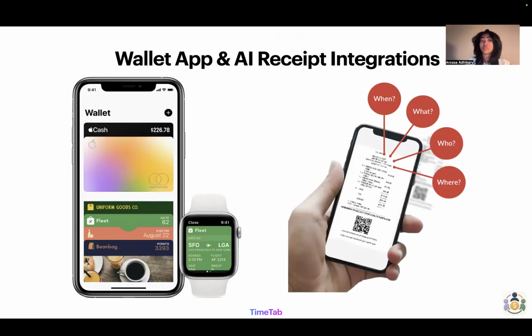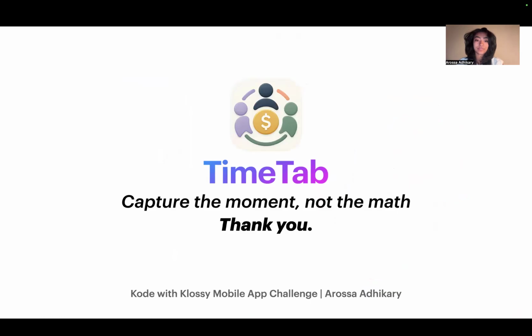Again, maybe even some wallet app integrations. Whenever you add an experience or like a concert to your wallet app, automatically creating a moment on TimeTab. AI receipt integrations could also be used to itemize the receipt itself. And that is TimeTab. Let's capture the moment, not the mess.